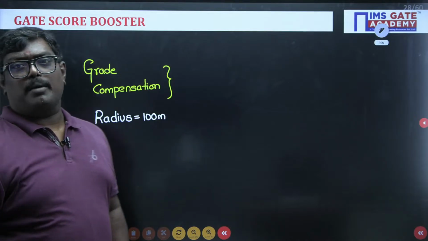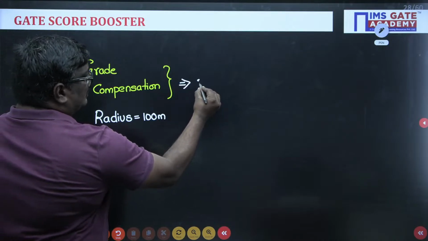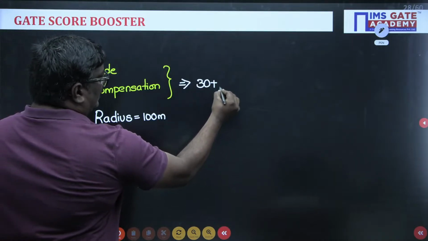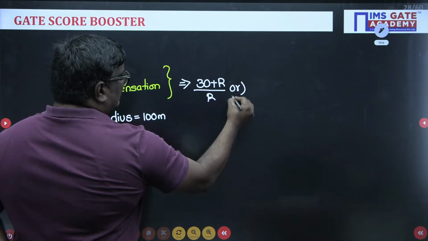So when I talk about the grade compensation, the formula is 30 plus R by R or 75 by R, whichever is minimum.